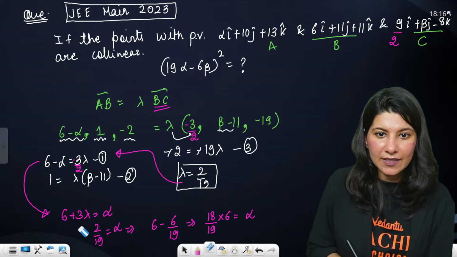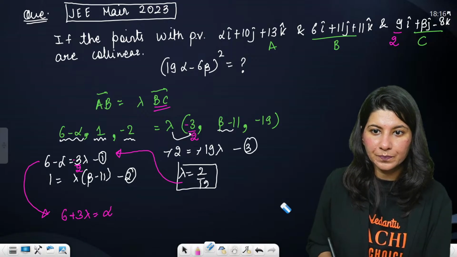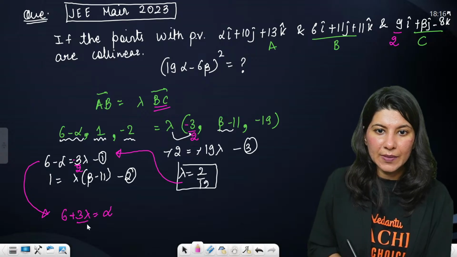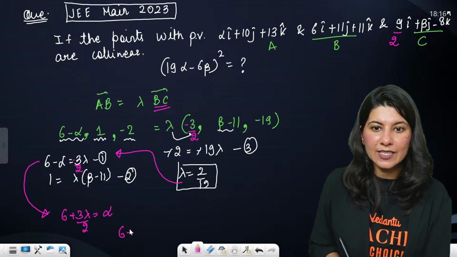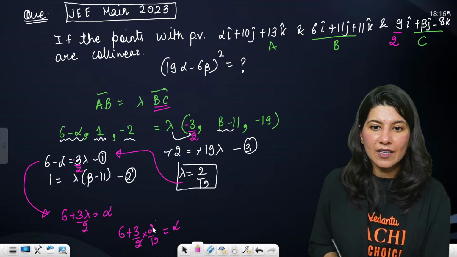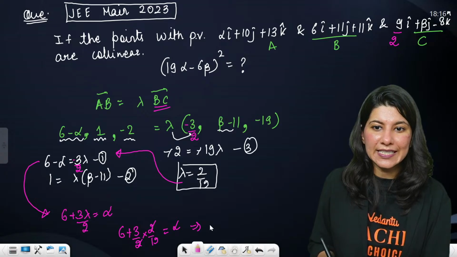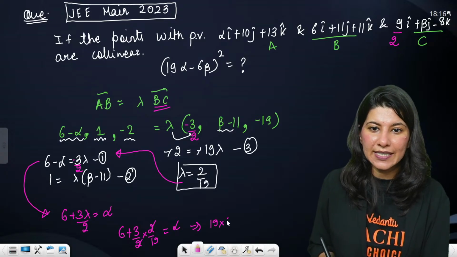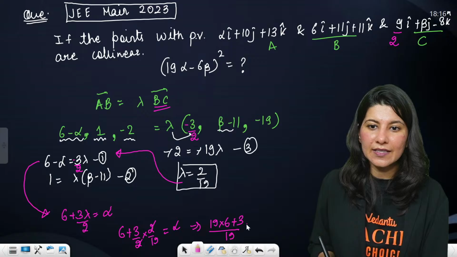Now alpha is 6 plus 3 by 2 into 2 by 19. So alpha will be 19 into 6 plus 3 by 19.